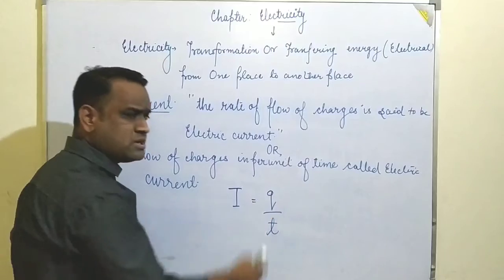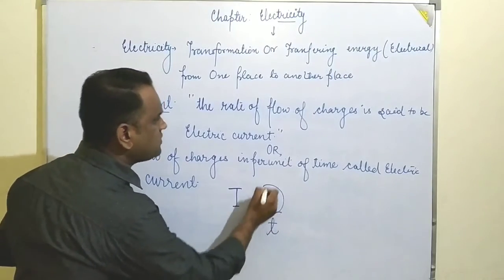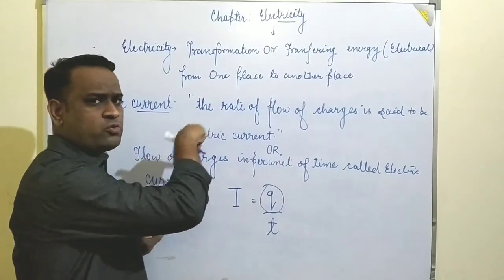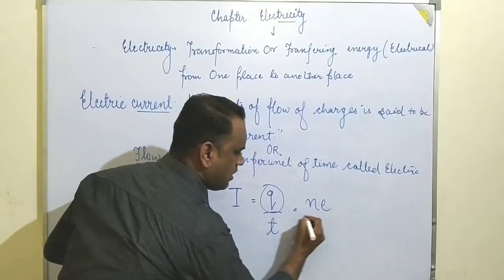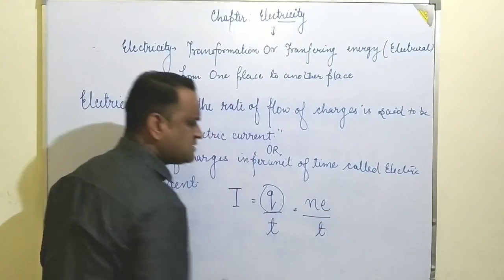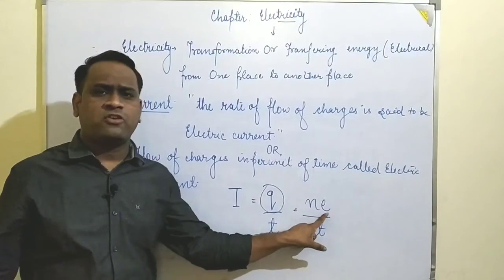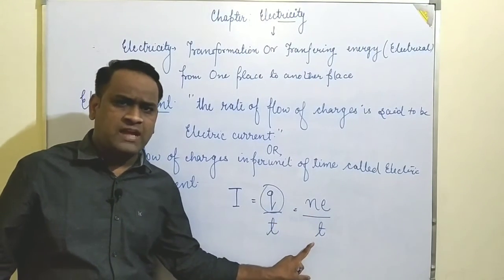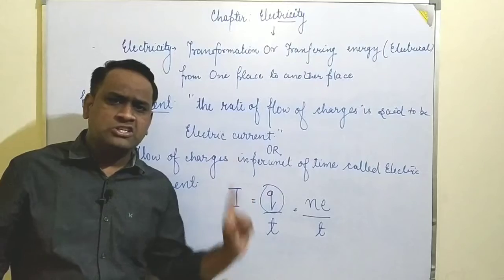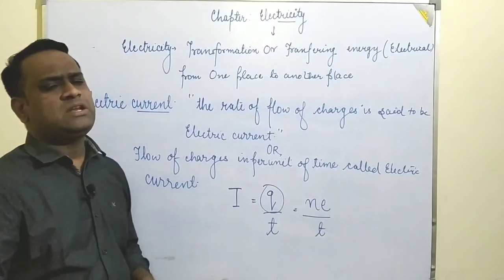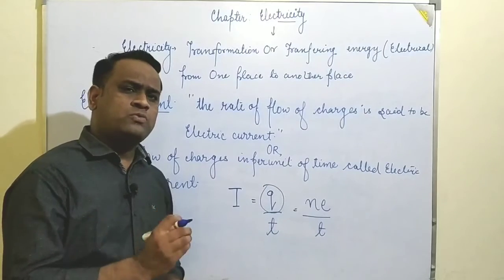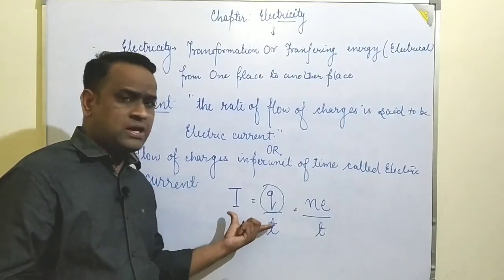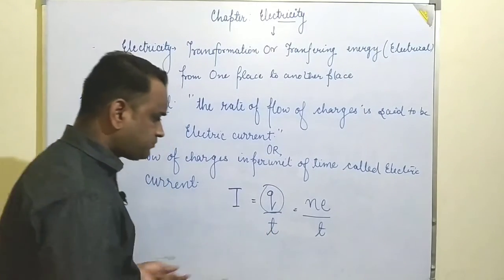And students, you know that, as I told you previously in the definition of charge, Q equals N into E. It means that the number of electrons flowing per unit of time through an electric circuit is the electric current.